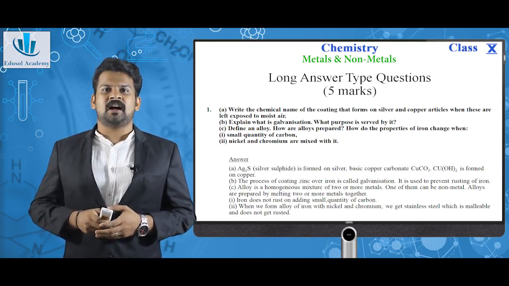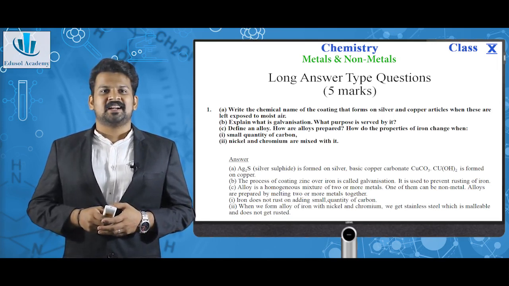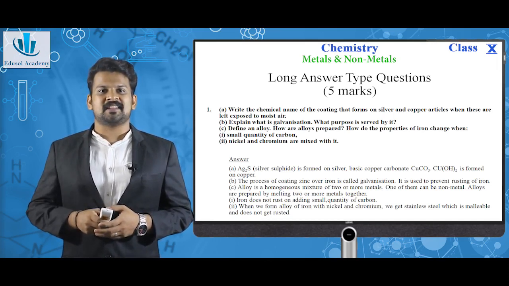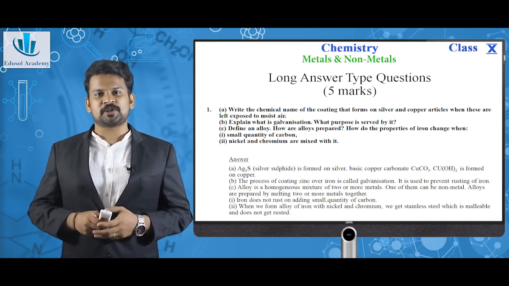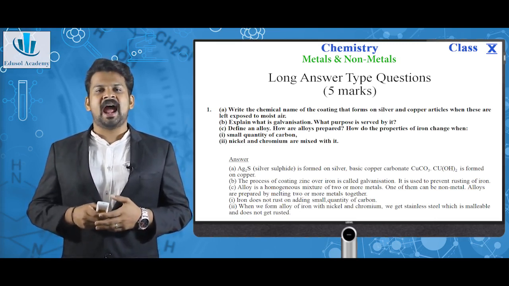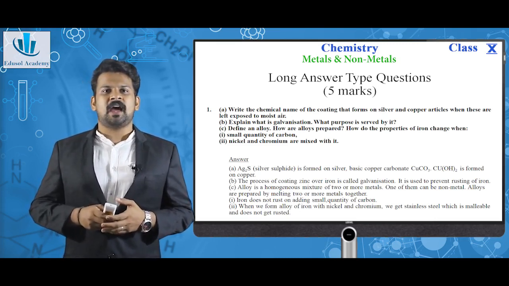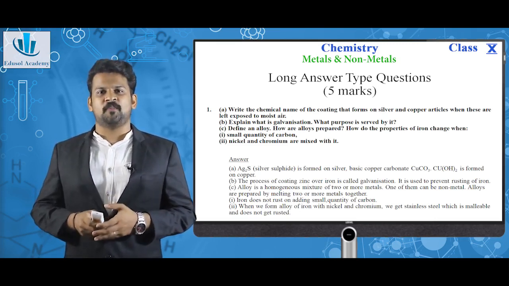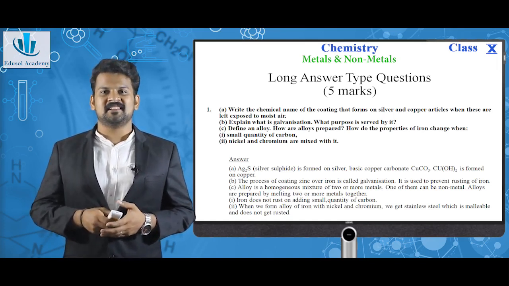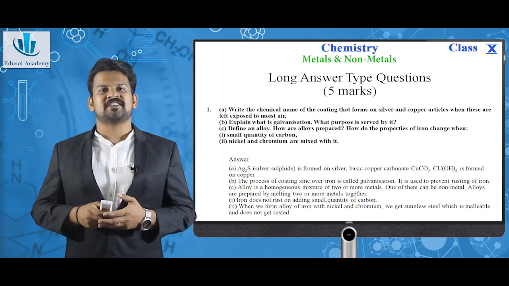What happens when a small quantity of carbon is added to iron? Iron does not rust on adding a small quantity of carbon. Also, iron at the present time is soft. By adding carbon, iron gets harder. When we form an alloy of iron with nickel and chromium, we get stainless steel, which is very malleable, very ductile, and does not get rusted.